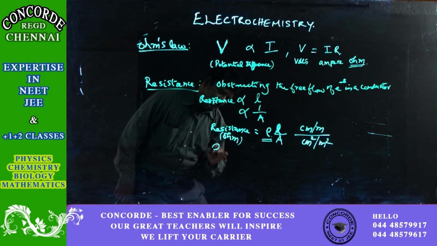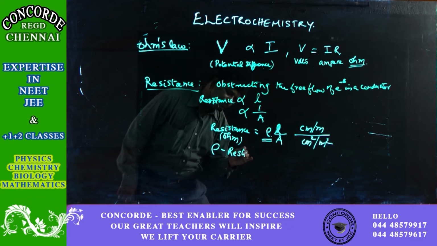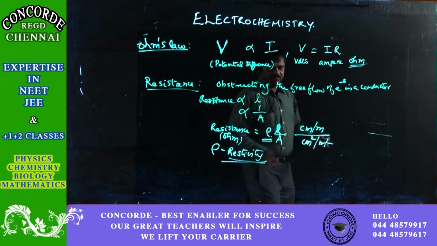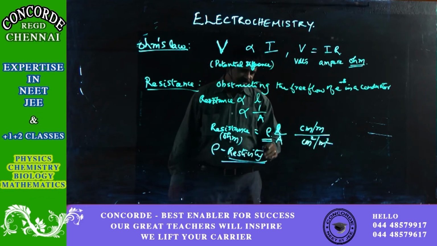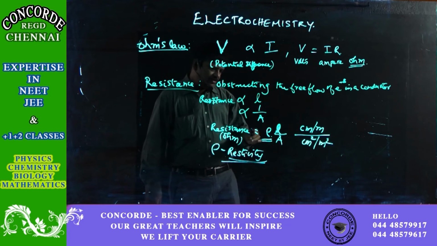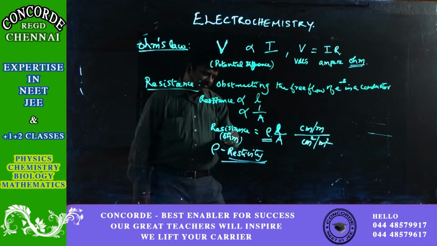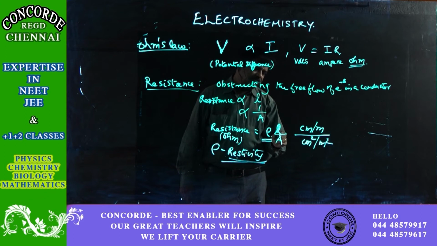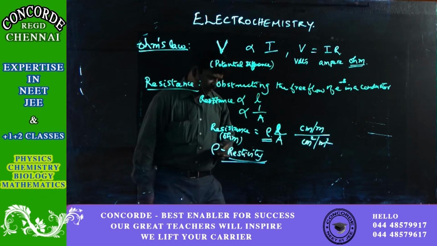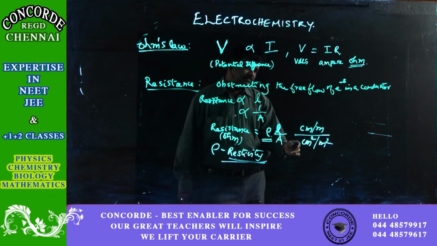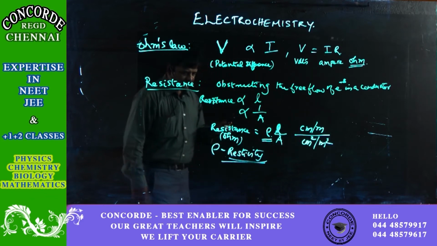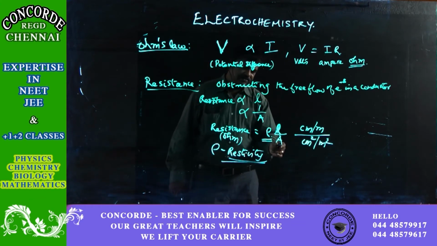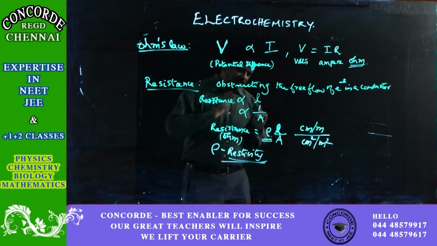This rho is called the resistivity. So how do you define resistivity? Resistivity is the resistance offered by any conductor whose length is 1 meter or 1 centimeter and whose area of cross section is 1 centimeter square or 1 meter square. So if this is unit length and unit area of cross section, whatever resistance is offered, that is the resistivity.